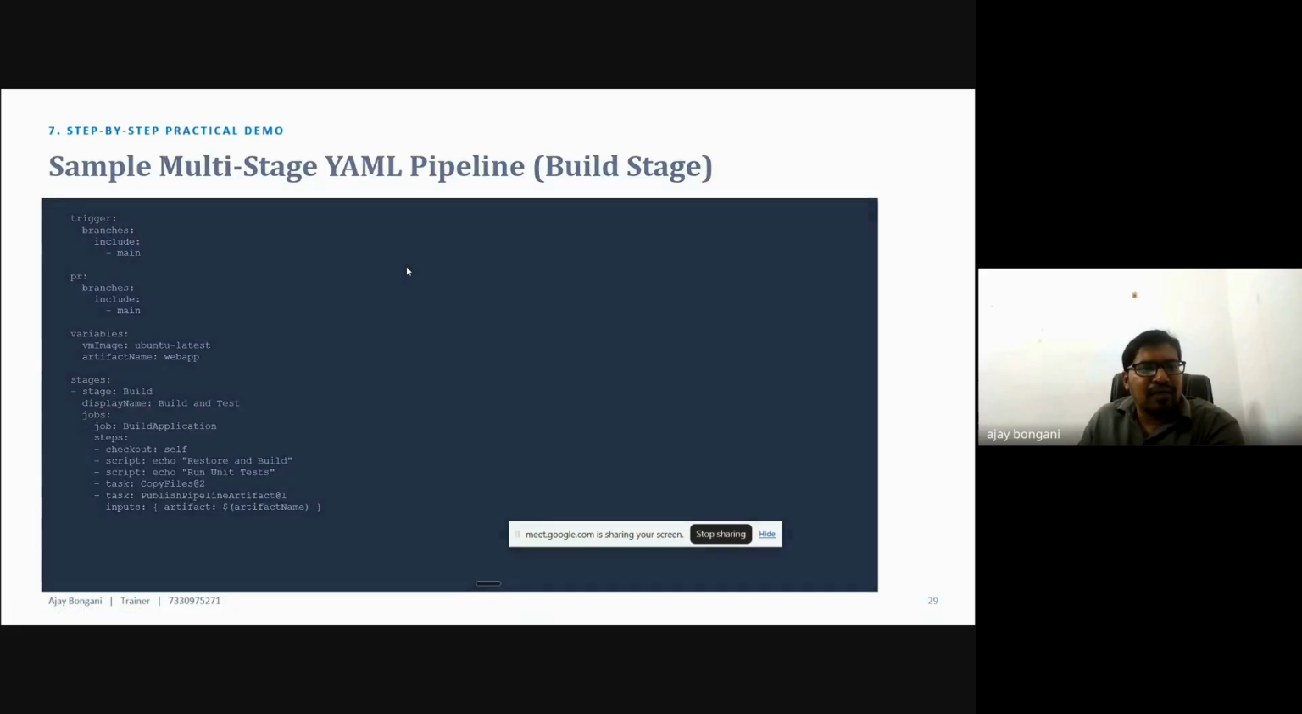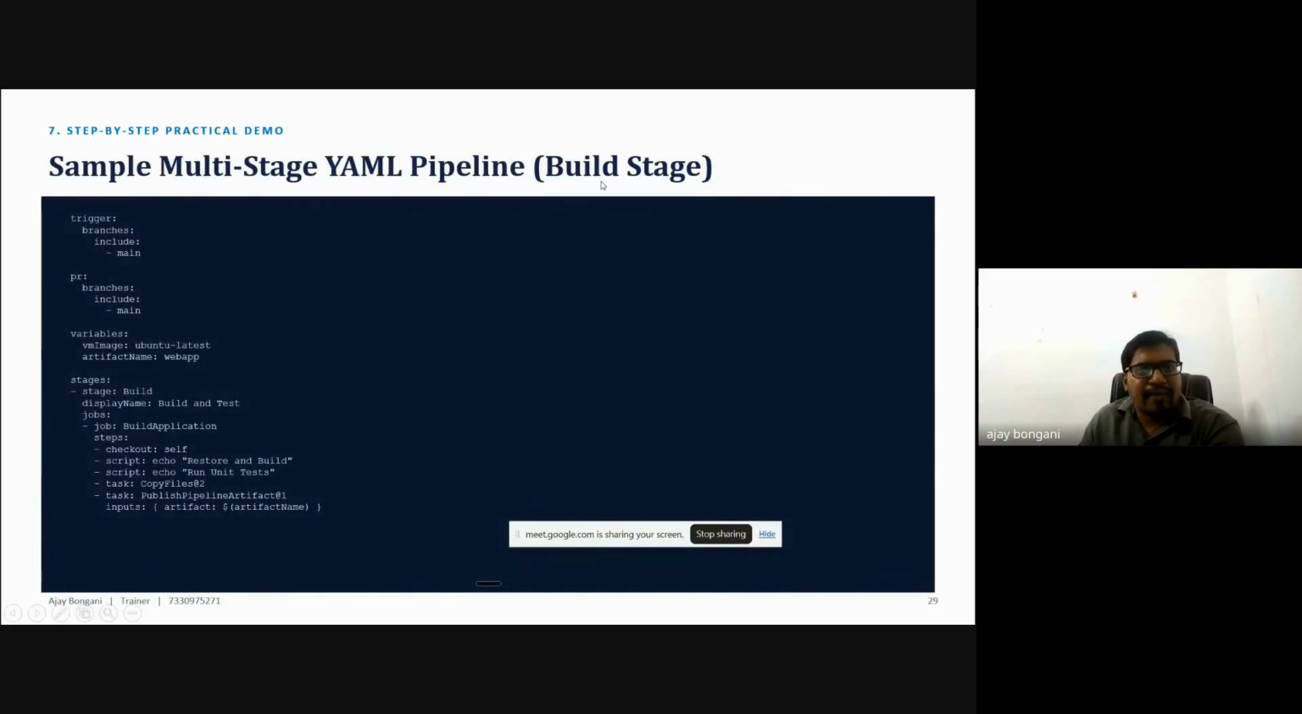I will show one sample example of how the YAML file looks. These are the triggers, and this is the PR: which branch you have to raise the PR against. And these are the variables. These are all the stages. Stages means the different stages we have to do, right? Build, test, and deployment. In build there is a job. What are you trying to do in build? I am trying to run the unit tests, for example. Accordingly, you can mention this job.